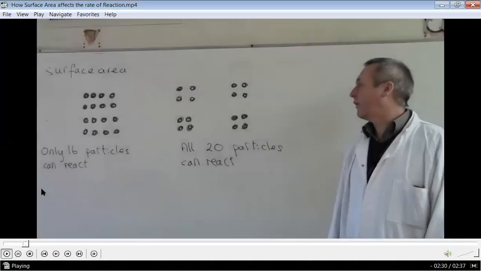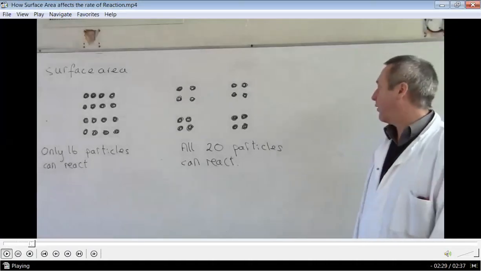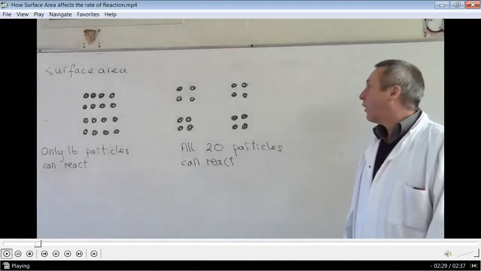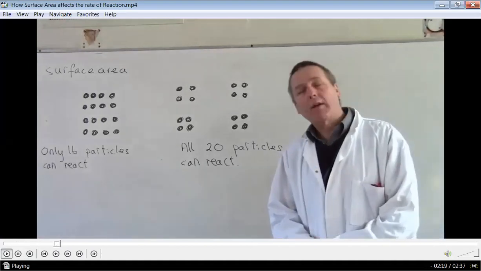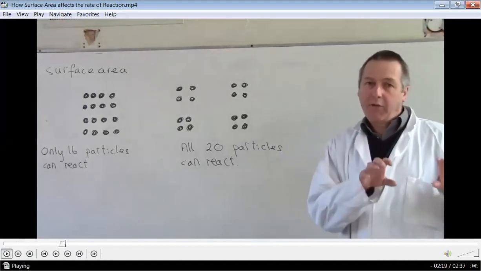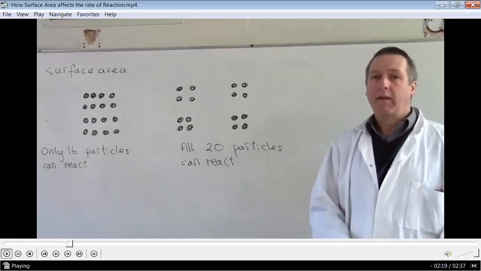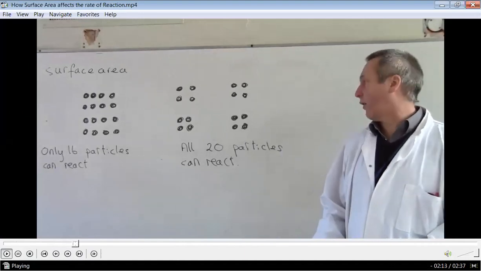Today we're looking at the different factors that affect the rate of a chemical reaction. What we're going to start off by looking at is the surface area, how that can affect it. If we've got the same amount of material and the particles are smaller, then we increase the surface area.